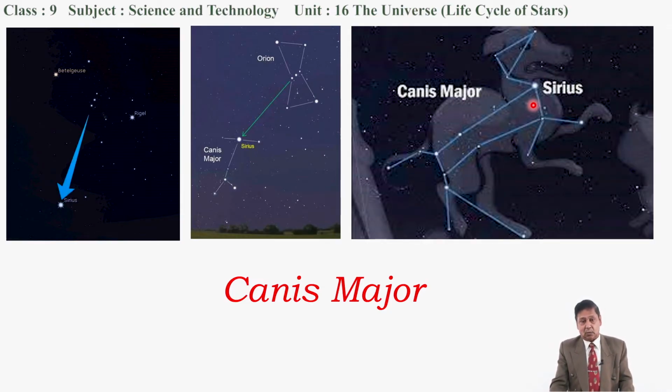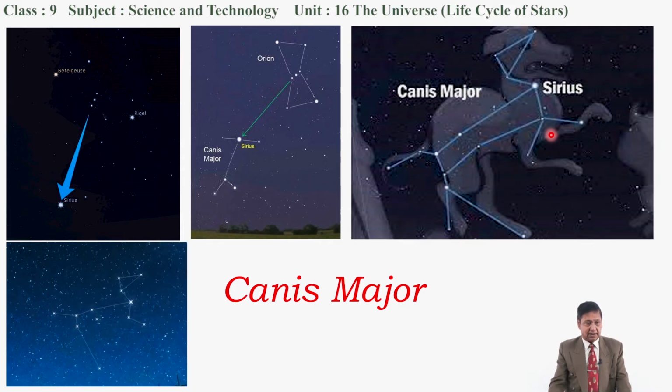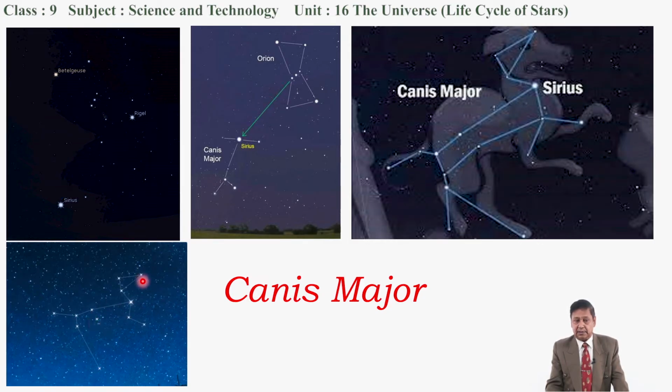This is one of the stars of Canis Major. It is Sirius. Okay. Now look at this, it can be seen this way also. In the night sky, if we remove these lines, then we'll be able to see these stars, and this one is Sirius. Okay, this is the location of Sirius.